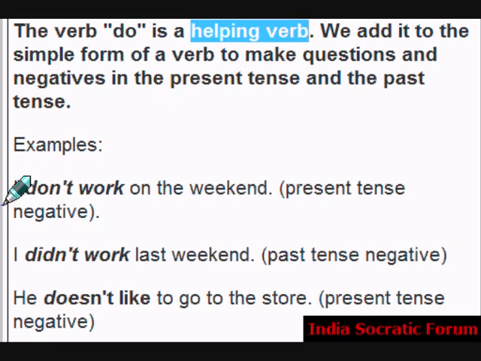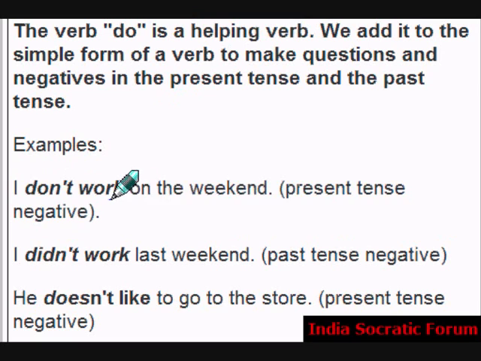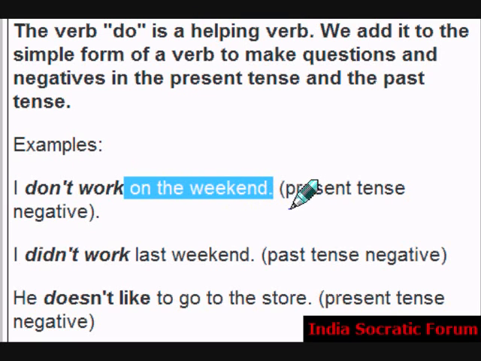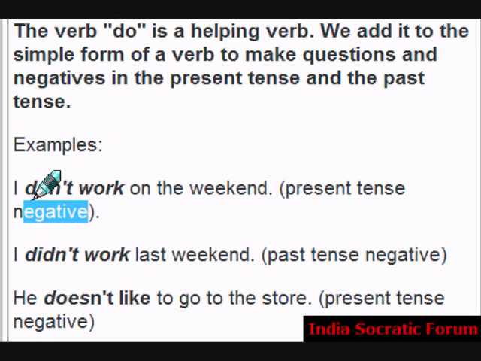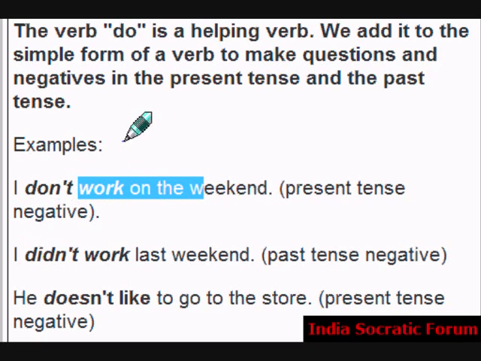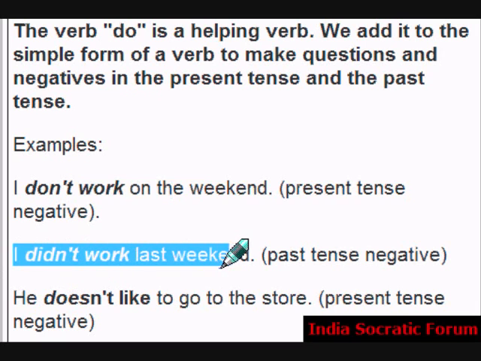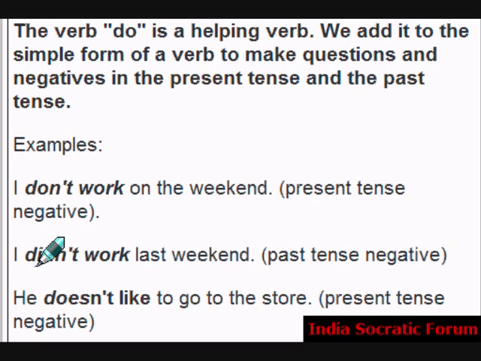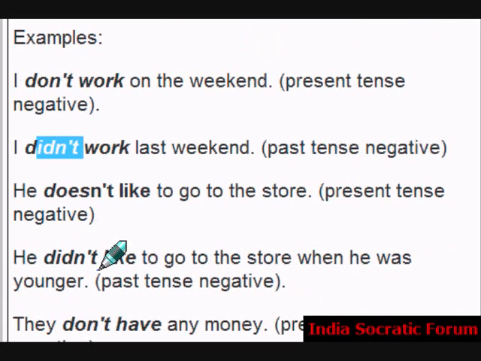For example, I don't work on the weekend. Present tense negative, don't work. Present tense do, negative don't. I do not becomes I don't work on the weekend. Present tense negative. I did not work last weekend. I didn't work last weekend. Past tense negative. Did is past tense. Did not is past tense negative.